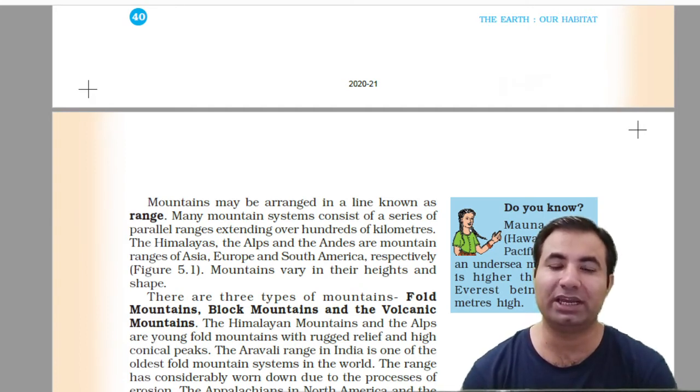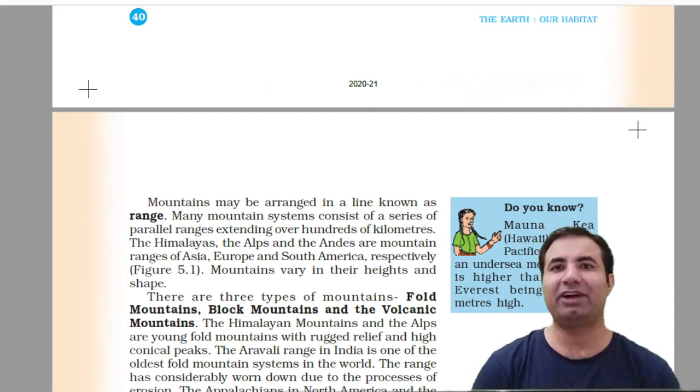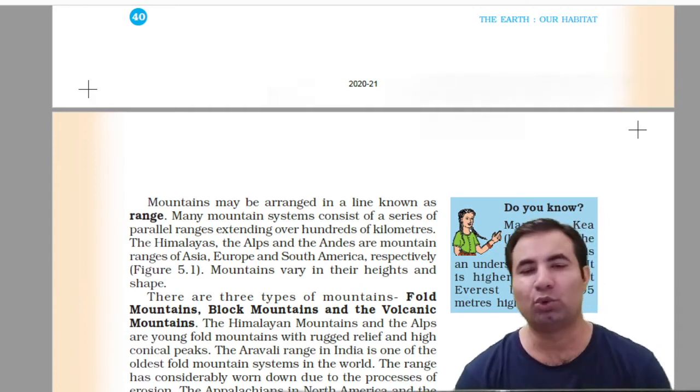So we see the Himalaya in India, which makes part of China, Nepal, Bhutan, India. The Alps are in Europe. The Alps are a dividing boundary that separates Europe from Asia. The Andes are in South America.